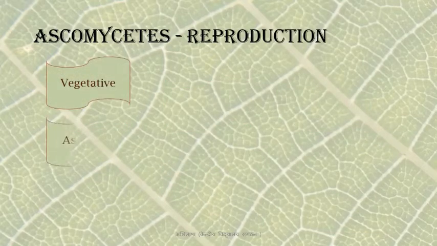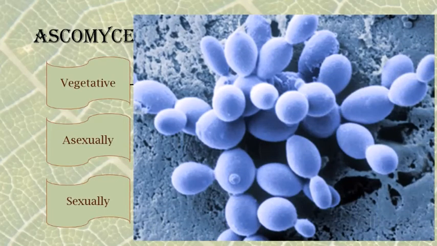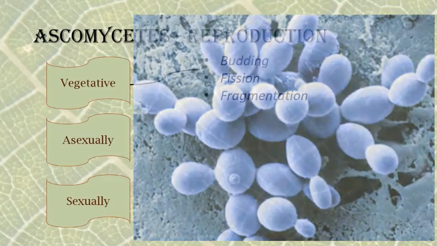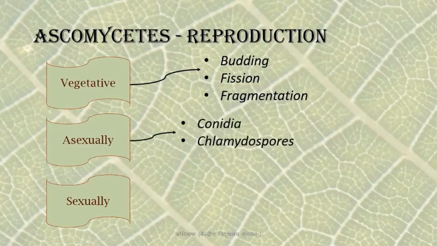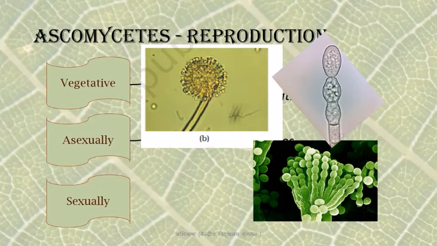Sac fungi are very diverse in their reproductive behavior. They can reproduce vegetatively, asexually and sexually. Vegetative reproduction is through fission, fragmentation and budding. You've already studied budding in yeast. Asexual reproduction is usually through conidia. These conidia are produced on special stalks known as conidiophores, and they are produced exogenously, that is, from the outside. These conidia, once mature, are dispersed and germinate to form the mycelium. Sexual reproduction is through ascospores.